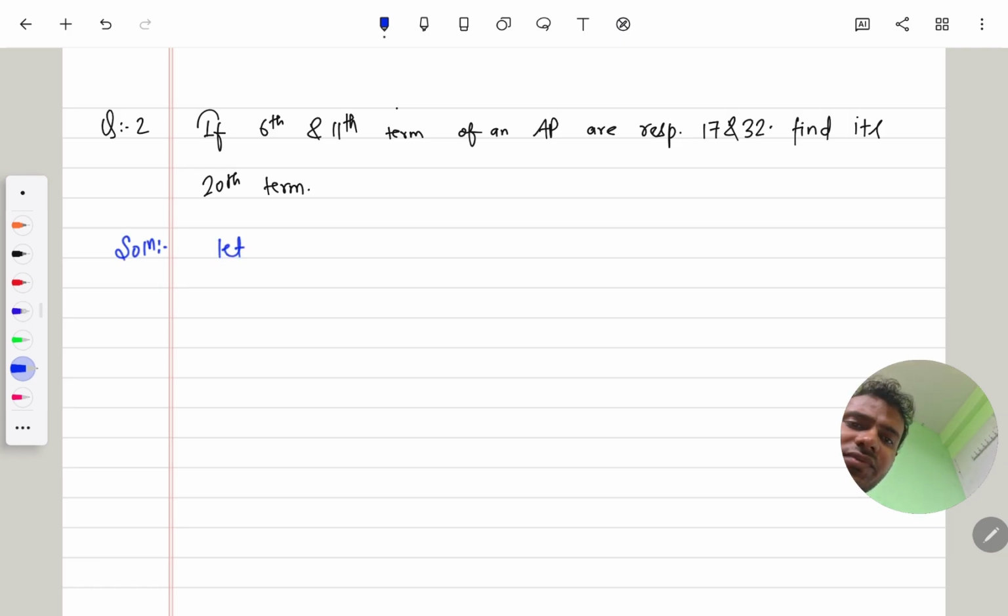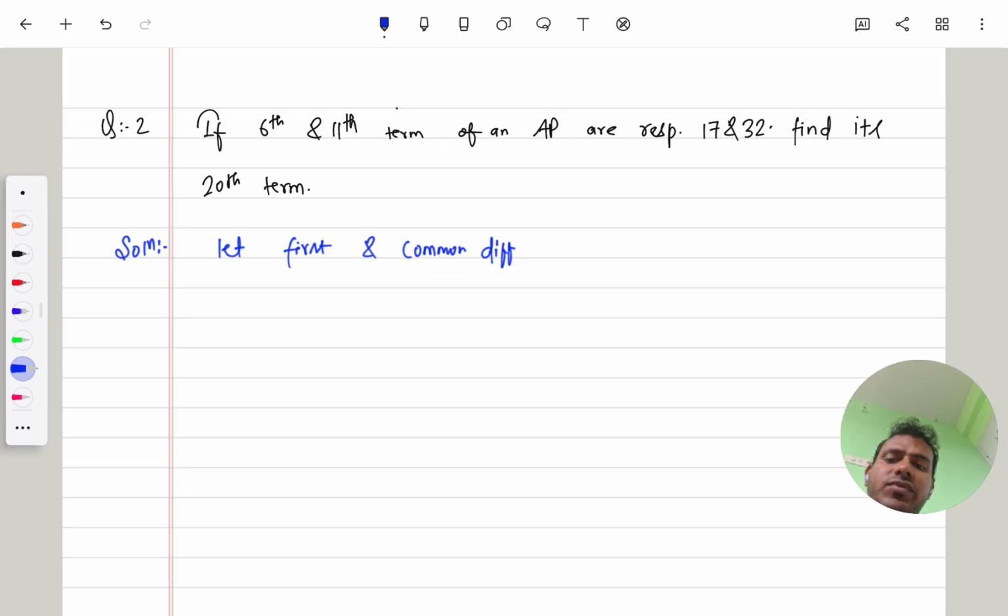First we have to suppose the first term and common difference. For this type of question, I write the full explanation. After some time, when we become familiar with this type of expression, we write only the short form. That means for competition, we need only results, not the process. Process doesn't matter there. Initially I write the whole process, and after some time we reduce the process and only find how to get the answer.